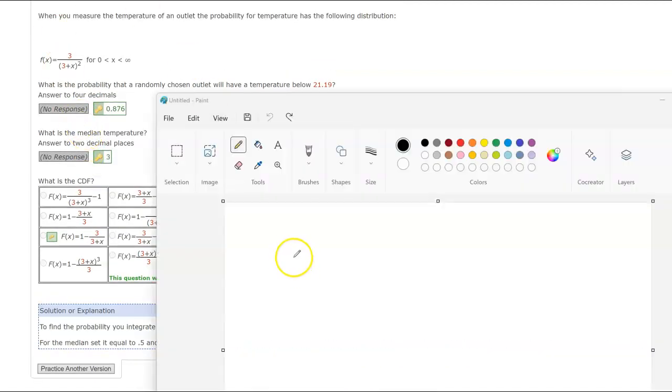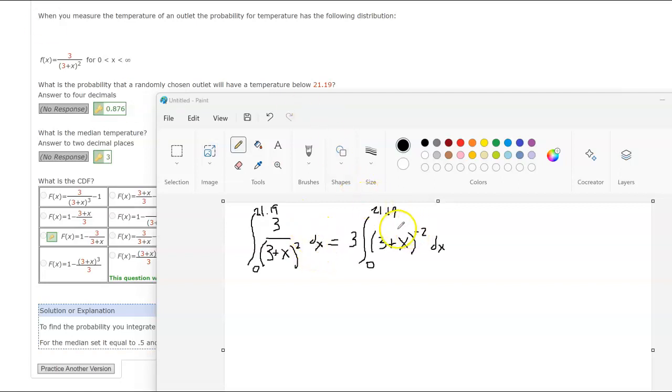Okay, so let's see if I can write this out. I will pause the video for the writing because you have no idea how slow and careful I'm trying to be to do this in Paint, but the dx did not come out very well. I think the key to integrating this is realizing that this can be to the -2 power. I did see some students trying to FOIL this out, which is going to make it uglier. But for the integral, we're going to have this 3 that was out in front. We're going to divide by the -1, which is how we get the negative.